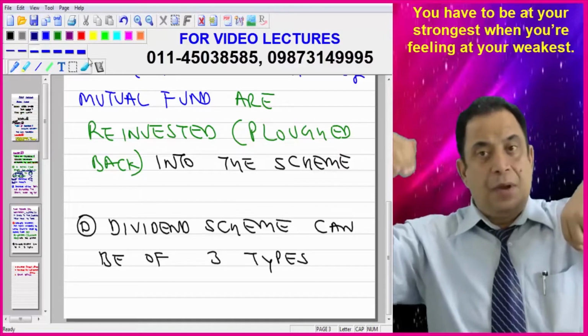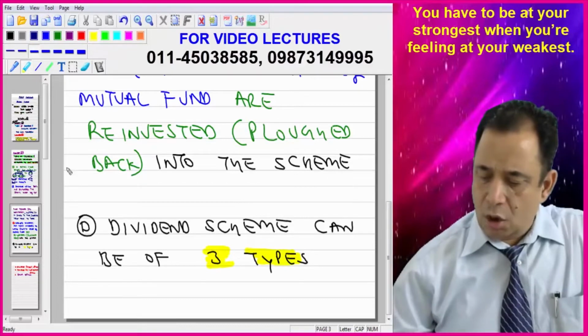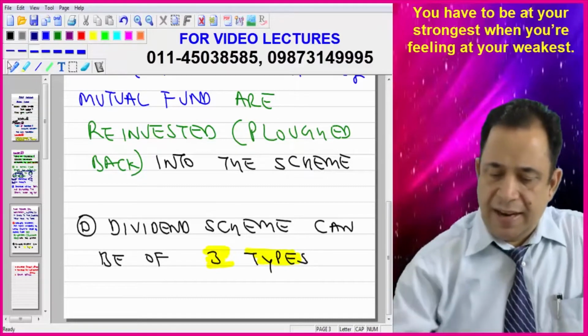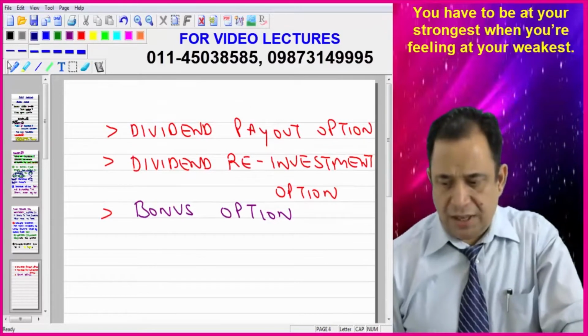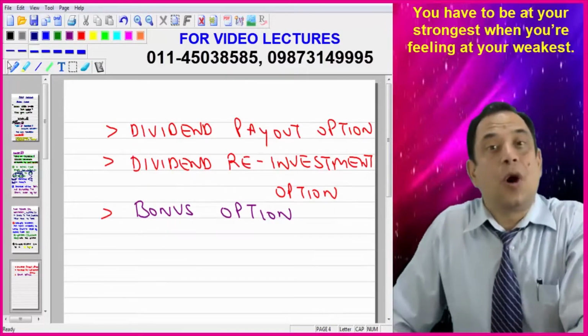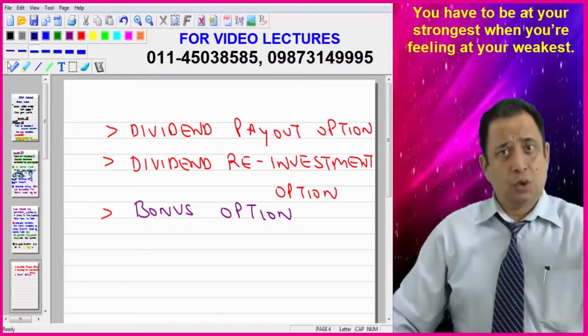Dividend scheme can be of three types. Now, this is very important. The dividend scheme is of three types. First is dividend payout option. As the name indicates, in this the mutual fund will be paying it to the unit holders.